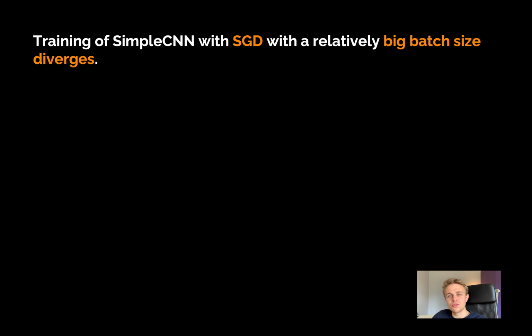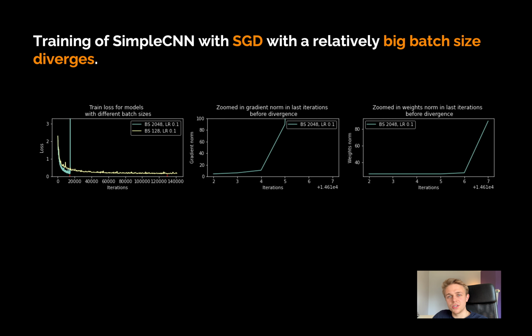Here is our other result. It challenges the quadratic approximation that NQM makes. We show that the training of a simple CNN with a relatively big batch size diverges. In the first graph, you can see the training of a simple CNN with two batch sizes, 128 and 2048, with a learning rate of 0.1. The red markers indicate the time when each model reached the lowest loss value. We can see that the model with the batch size 2048 diverged a few hundred iterations after reaching its lowest loss value.